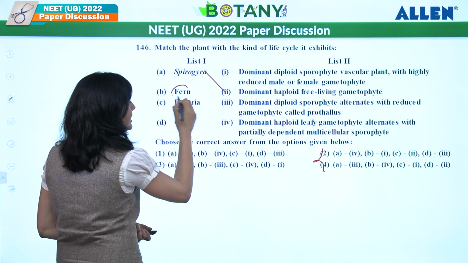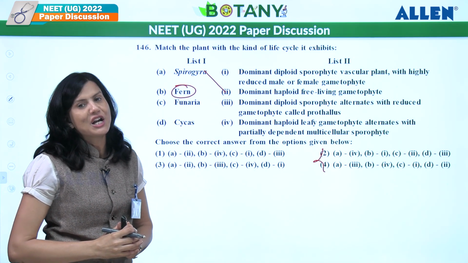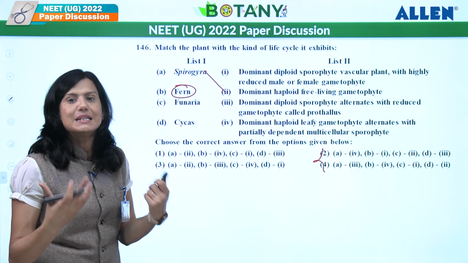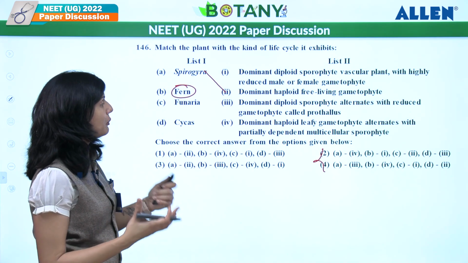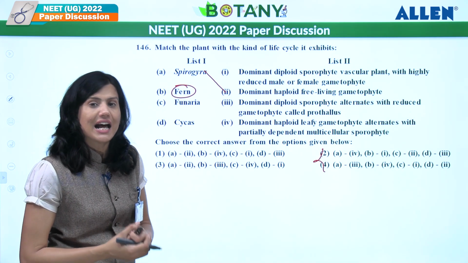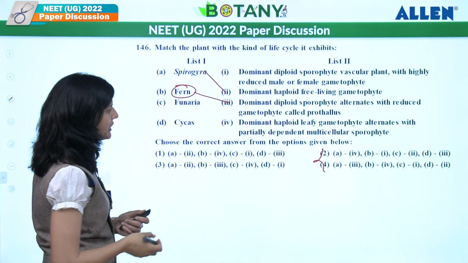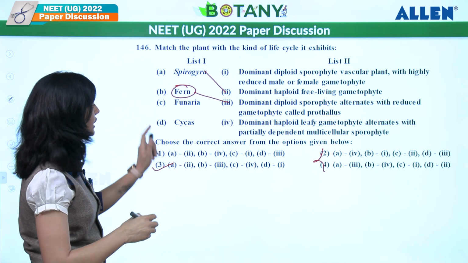Fern. Fern is a pteridophyte which shows dominant sporophyte followed by gametophyte, free, independent living, right? What you can say is pteridophyte. What do we call that gametophyte here? Prothallus. So what should be the answer? 3. So B should be 3 over here. Let's see the next one. So the answer should be the third one.